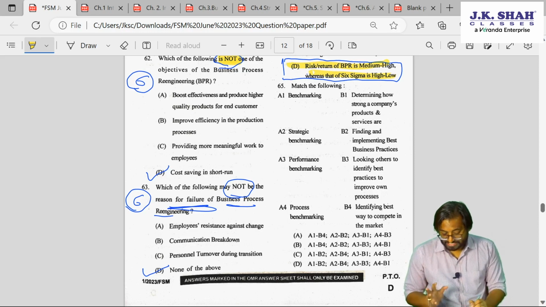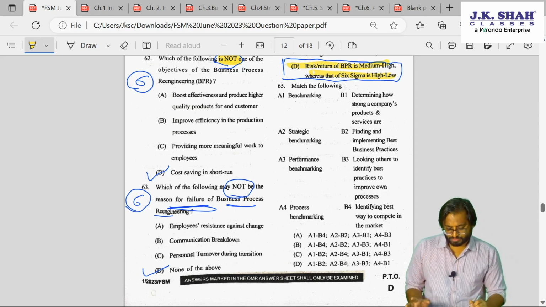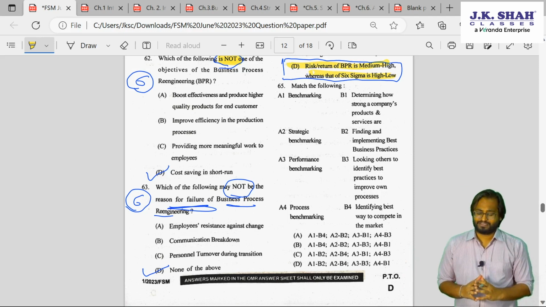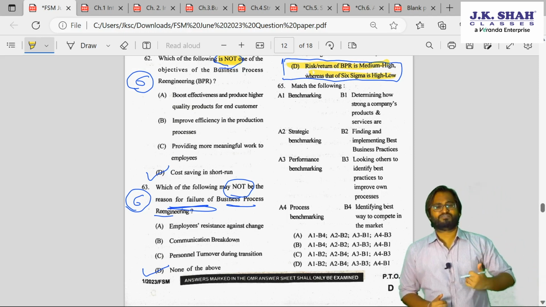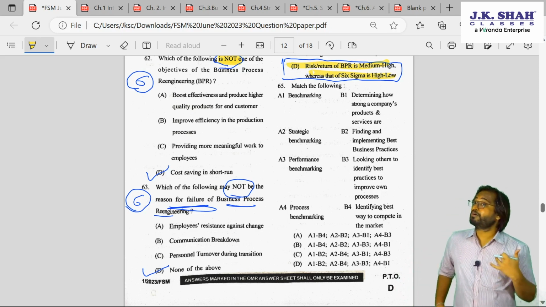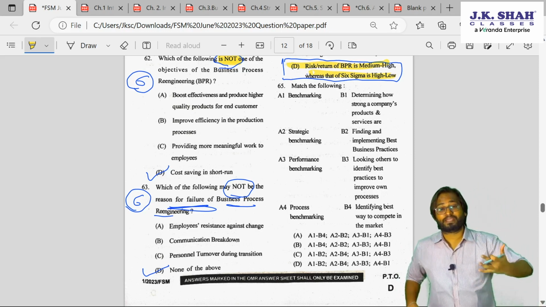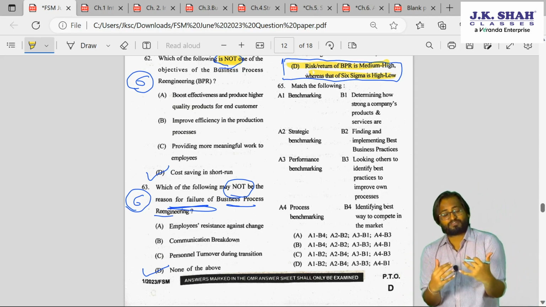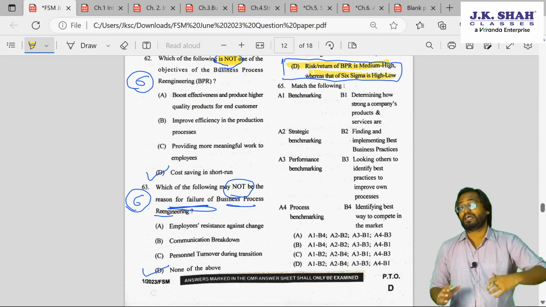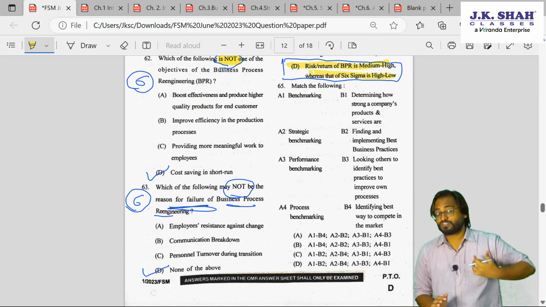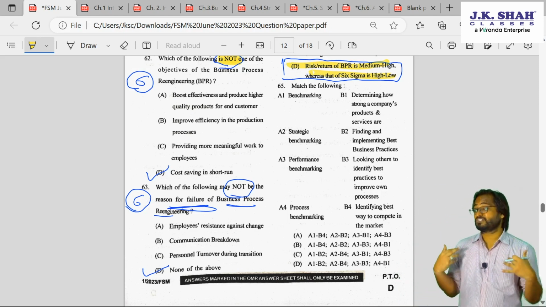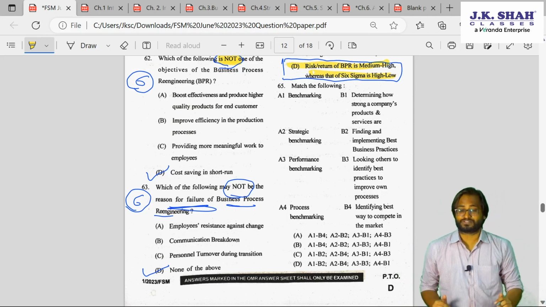Then what is strategic benchmarking? What is performance benchmarking? What is process benchmarking? When we talk about process benchmarking, we want to compare our process with someone who is better than us. When we talk about performance benchmarking, we want to compare our financial performance, our output performance, with that of our industry best practices. Similarly, for strategy also, we want to compare our strategy with our industry leaders.